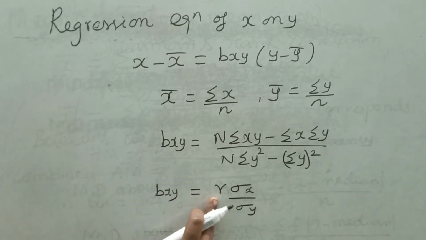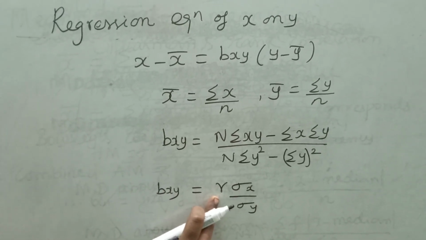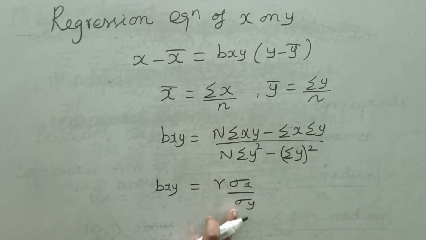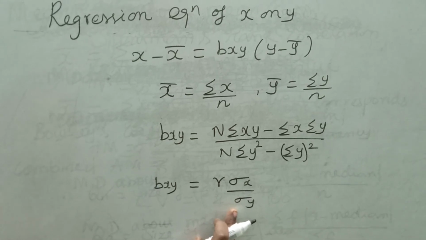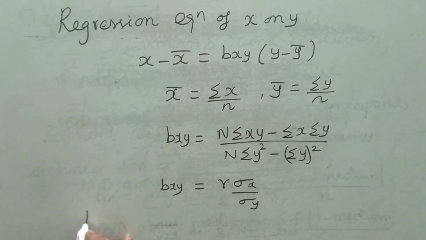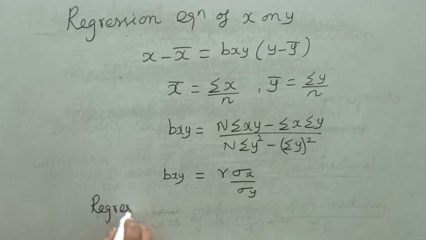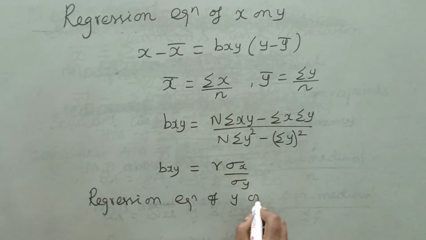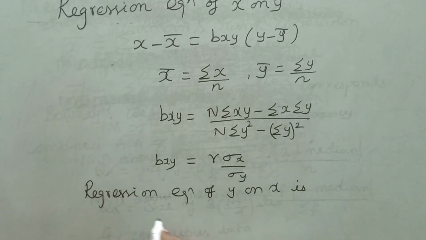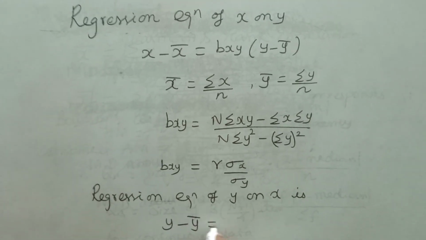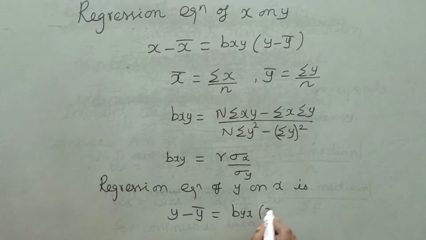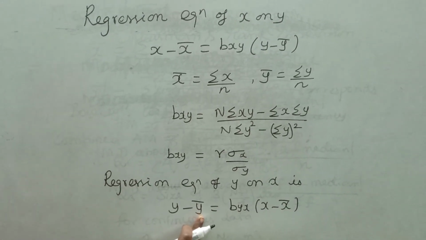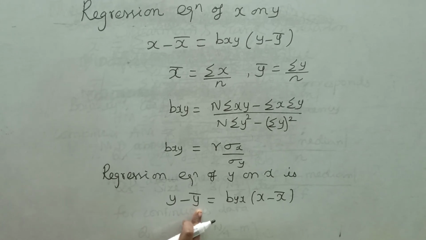r is the coefficient of correlation, sigma x is the standard deviation of x, sigma y is the standard deviation of y. Next one, regression equation of y on x is y minus y bar equal to byx into (x minus x bar), where x bar and y bar are the arithmetic means of x and y respectively.